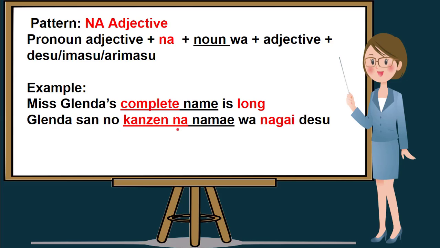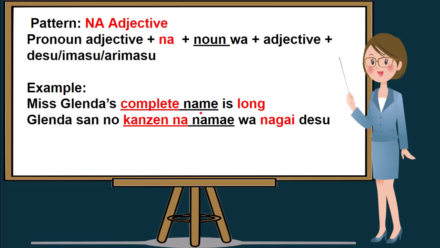Kanzen na, which is a na adjective, means complete, and name is namae. And namae is a noun, that's why it should be followed by a particle wa. And long is nagai. And the last word that should be put in our sentence is desu.